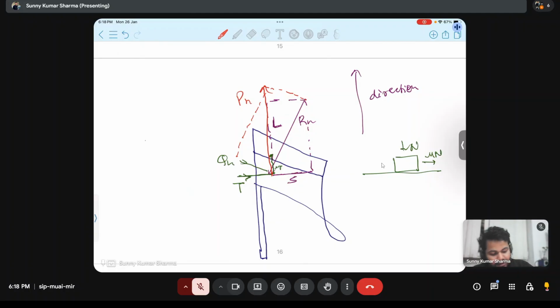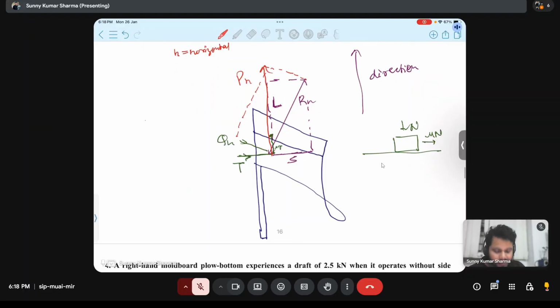Because all we are discussing is the horizontal component. H means horizontal component. What does this horizontal mean? This horizontal means, suppose this is a cuboid,